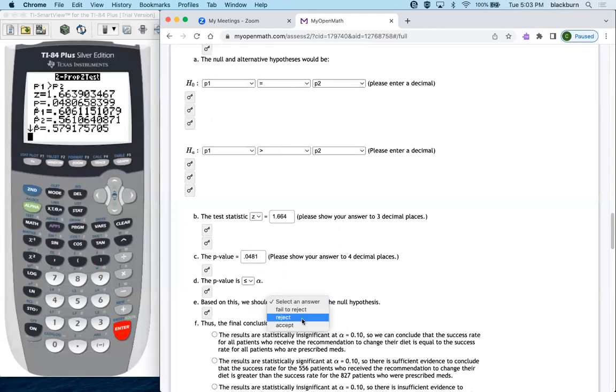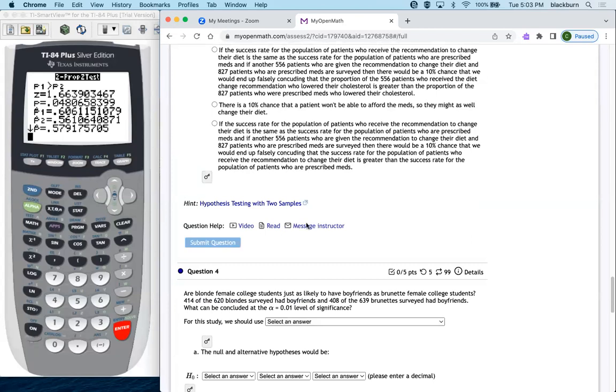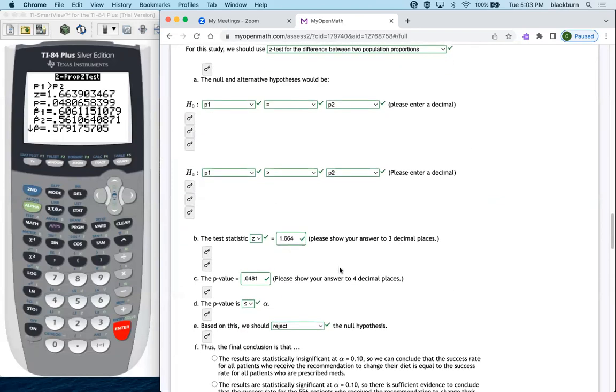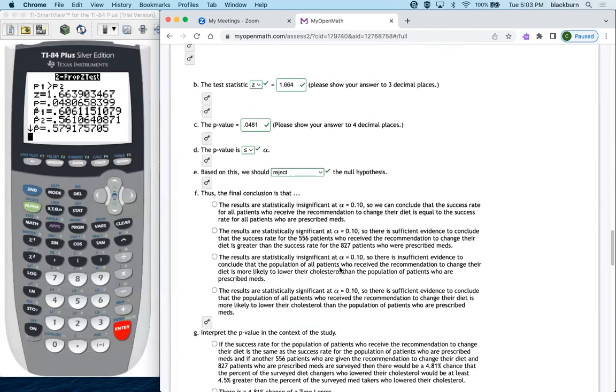So we should reject. Let's see about all these. See if we're anchored in. Excellent. Good so far. All right. So since we're rejecting, we have statistically significant evidence about inferring the proportions are better for the diet than the drugs, right?